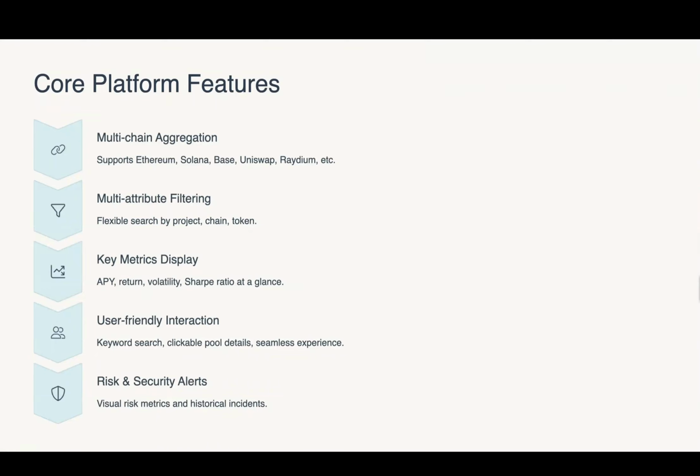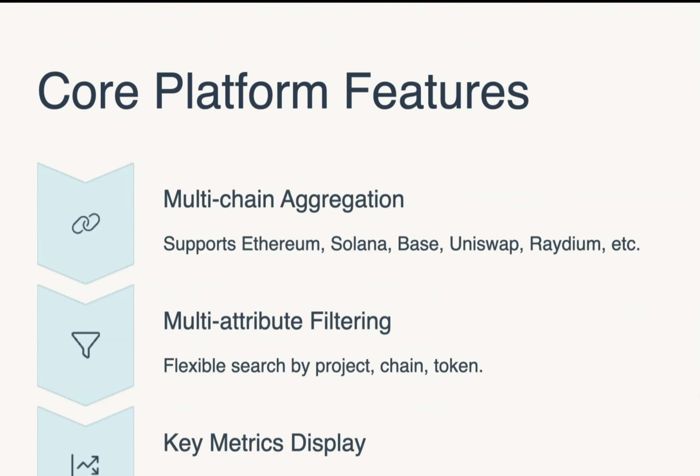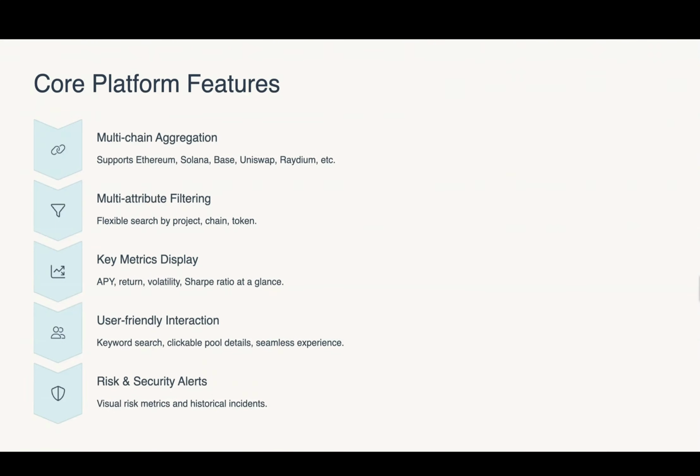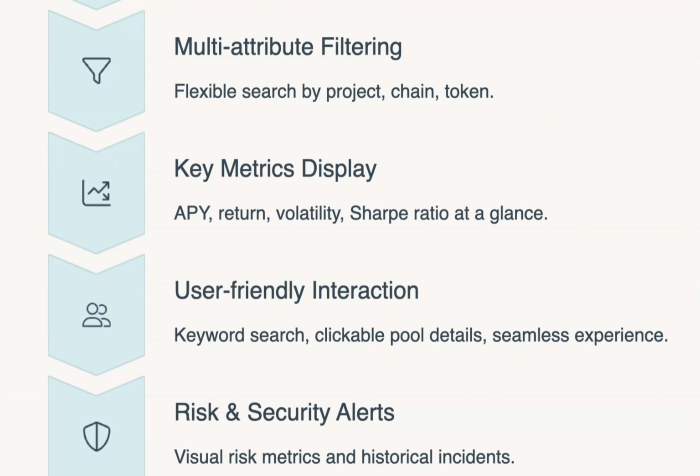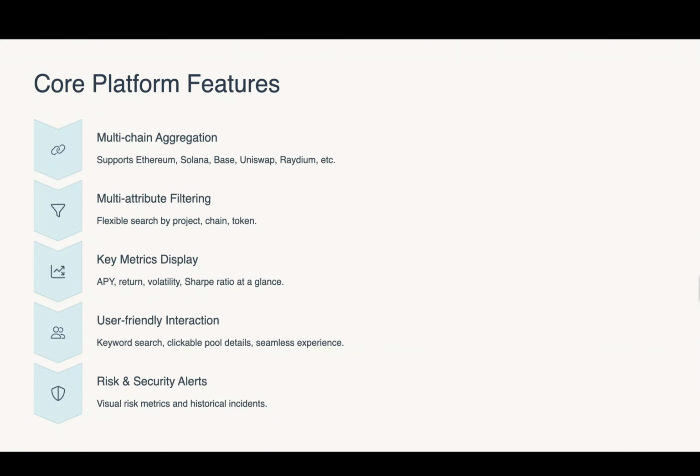When it comes to features, the platform supports aggregation from all the major blockchains and protocols like Ethereum, Solana, Base, Uniswap, Raydium, and more. You can filter and sort by project, chain, token, or any metric you want, and we show the key investment indicators, APY, average return, volatility, Sharpe ratio right up front. The interface is really intuitive. You can search by keyword, click into any pool for details, and the whole experience is smooth. Risk and security alerts are clearly visualized too, so users get instant feedback if something looks risky.